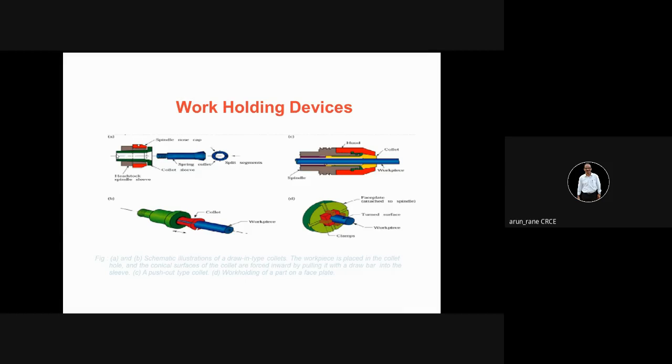Now you have a hollow inside this. Then you have the spindle nose cap. Now inside this hollow, this spring collet is fixed. Now how does it get fixed? On this taper. So this taper aligns with this taper and it gets fixed.